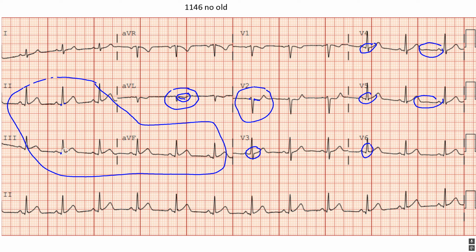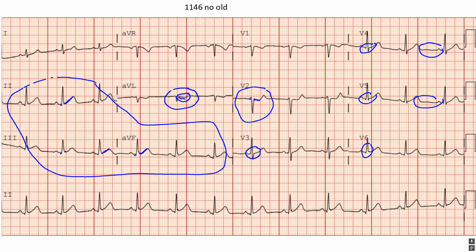There is the PR segment, there's the J-point. Same issue here in AVF. There's the PR segment, there's the J-point. And again, note the linearity of the ST segments. Looking here in AVF, that's very linear. Here in lead 3, it's very linear as well. And same issue over here in lead 3, linear as well.